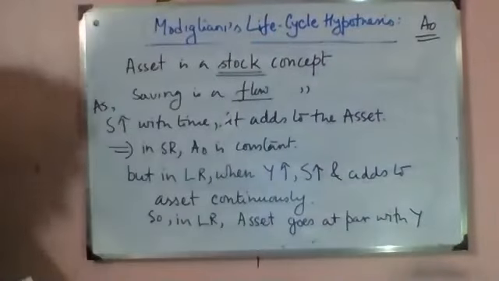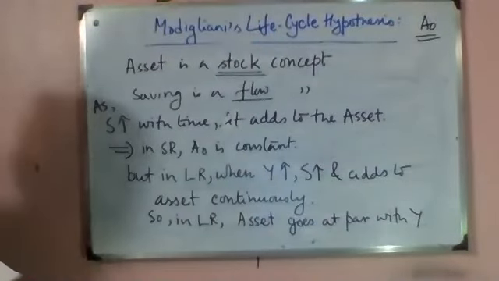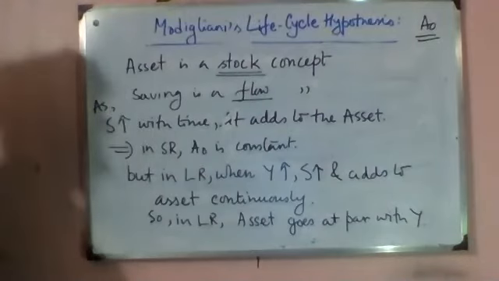So in long run, asset goes at par with income.